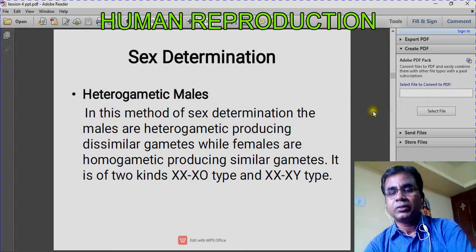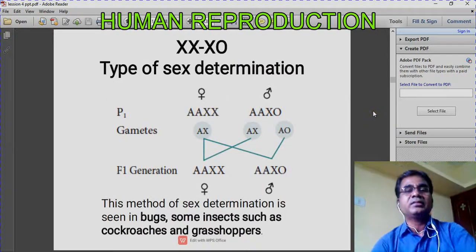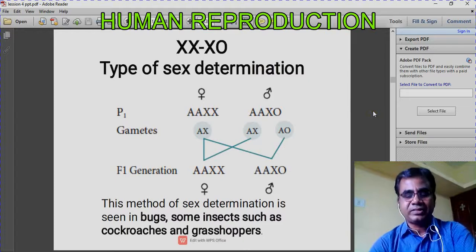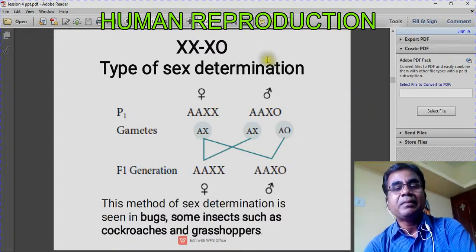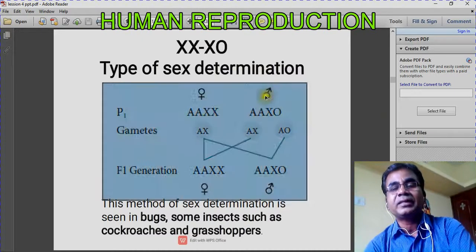So the flow chart you can easily understand. This is the first type, XX-XO type of sex determination. Here males are heterogametic. The arrow mark denotes the male and the plus sign denotes female.